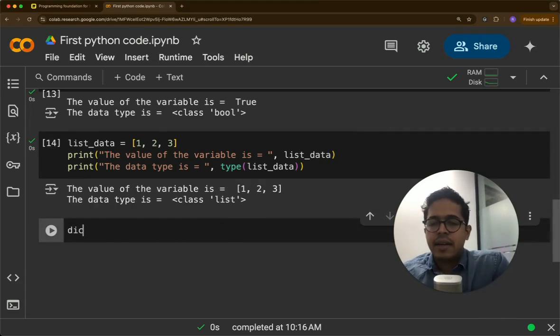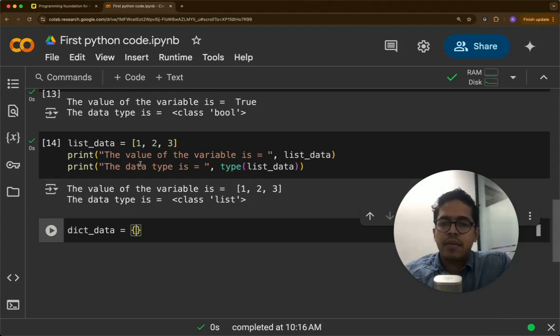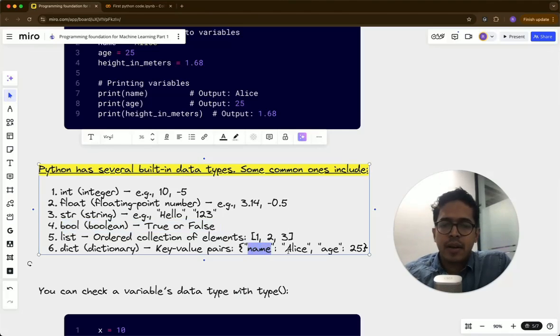And then dictionary data equal to, and here we need key value pairs, where you can have a variable associated with a string or associated with another string, number or an integer or whatever. So here I'm going to copy this part.